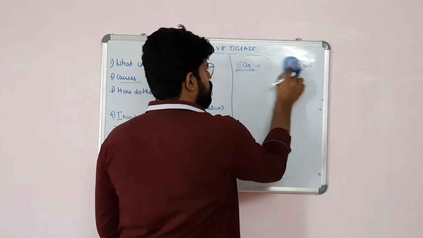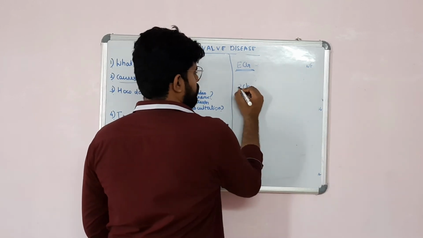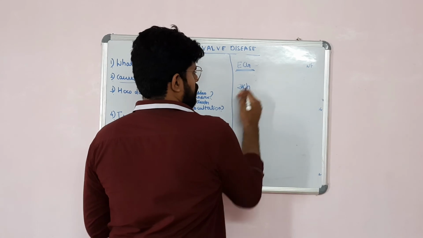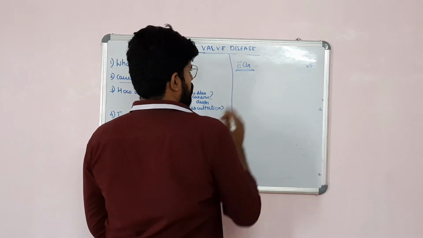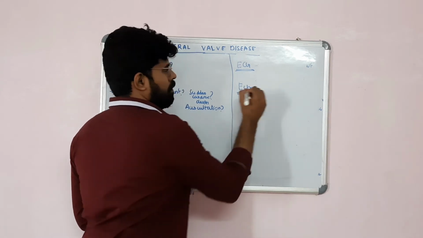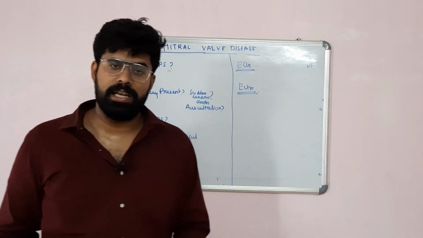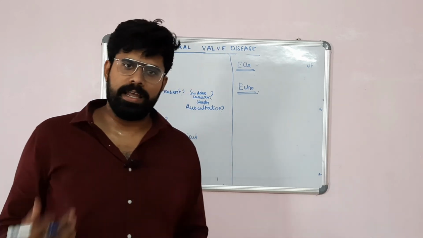Then the second investigation you do is echocardiography. The 2D echo is the diagnostic evaluation in a case of mitral valve prolapse. What does this echo identify?